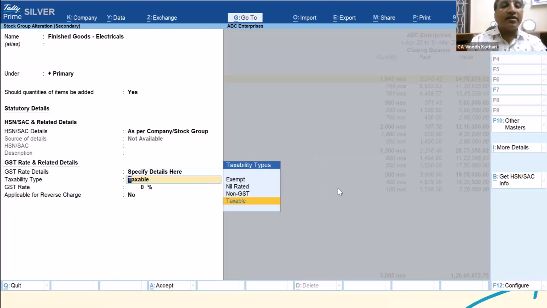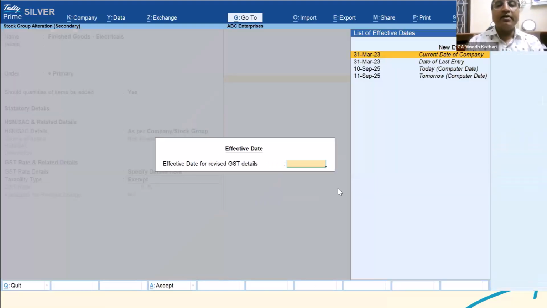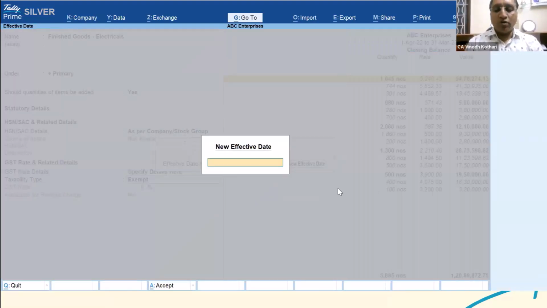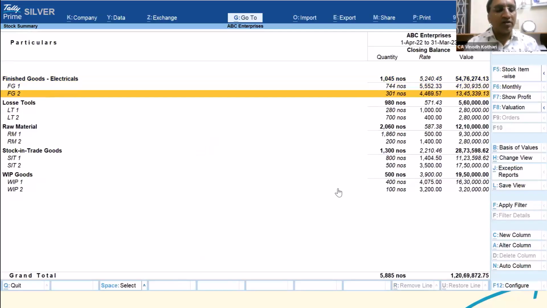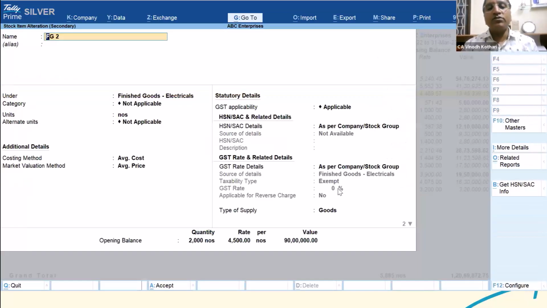Go to this specify details here. Select exempted. New effective date 22/09/2025. Control A. By this, what happens? Now here see this, what is the FG2 rate? So FG2 rate has become 0. But with what effective date? 22nd September 2025. Before that, 5% rate billing will be done.